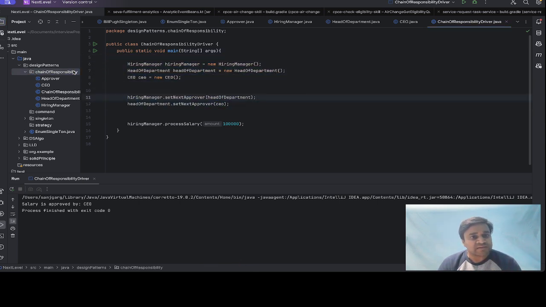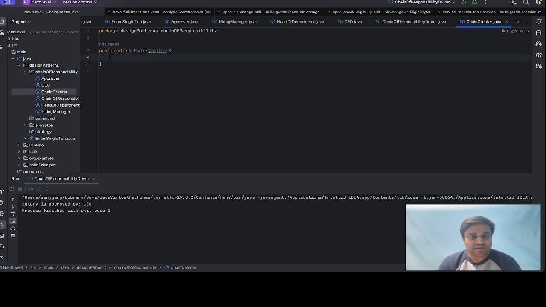Let's make a class, public ChainCreator. ChainCreator will have a method getChainOfHandlers, we can say.